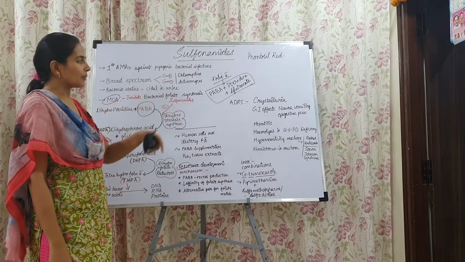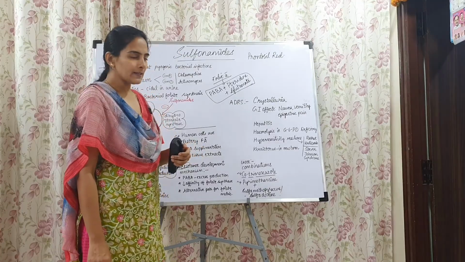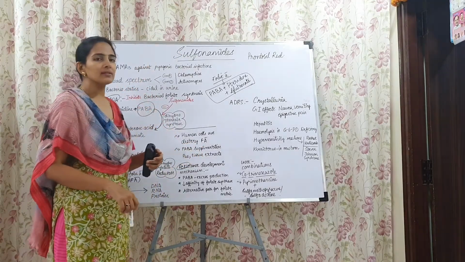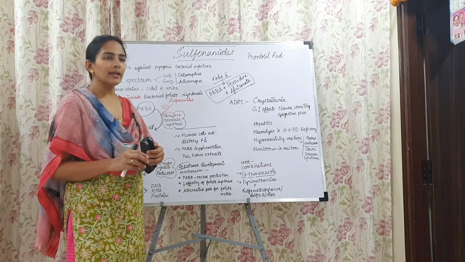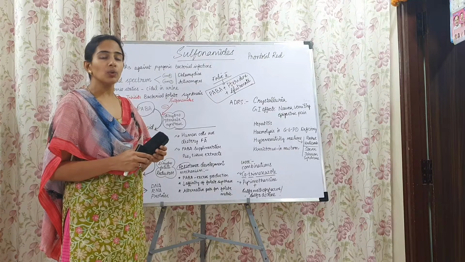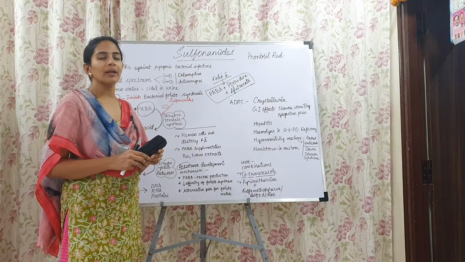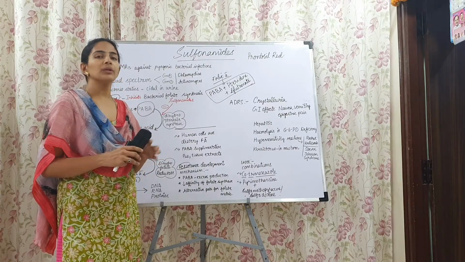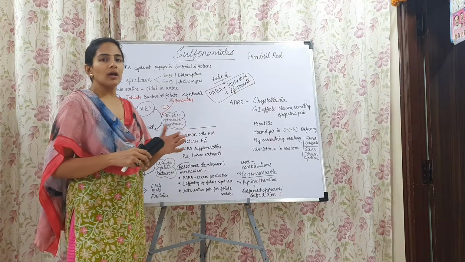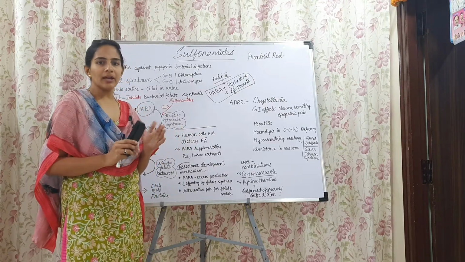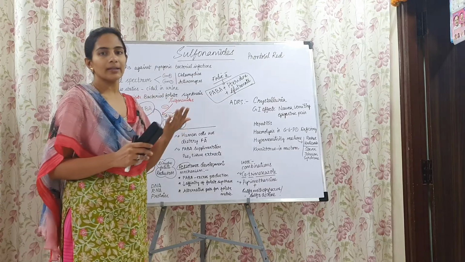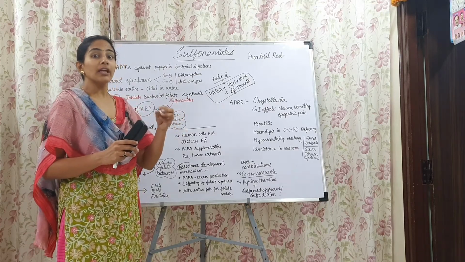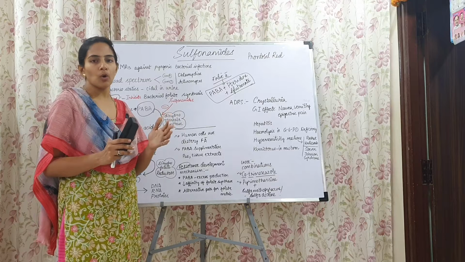Coming to the pharmacokinetics, these sulfonamides are orally absorbed very well, and they undergo extensive plasma protein binding, usually around 10 to 95% plasma protein binding. Some of the sulfonamides which are long acting will be around 90 to 95% plasma bound.